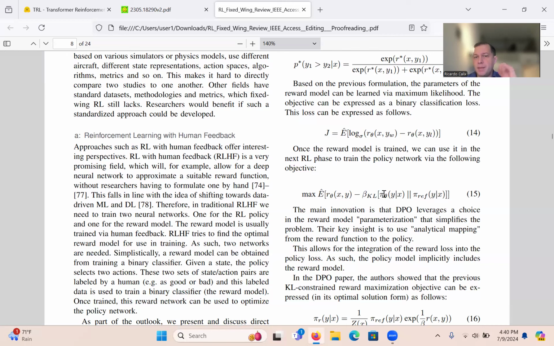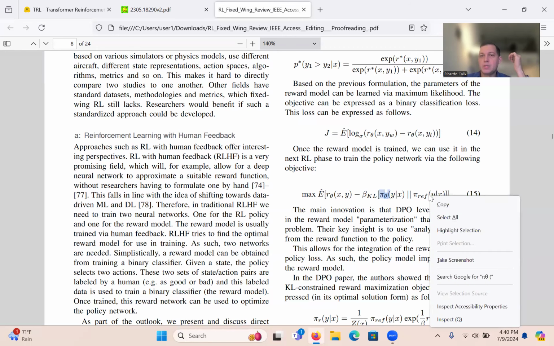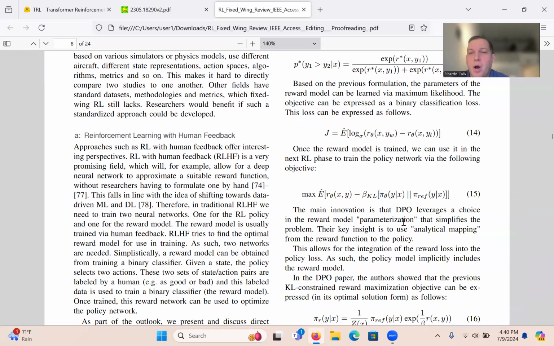What I mean by that is that notice here there's this pi theta and pi ref. They both represent the GPT. So when you start to train these things, you have two GPTs. You have one GPT, which would be this pi theta GPT.